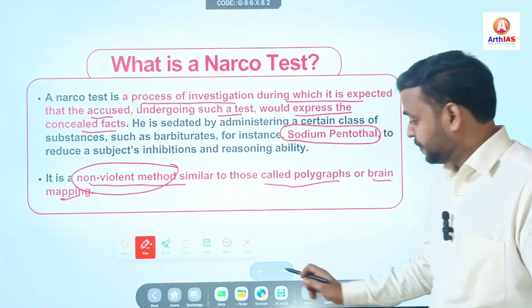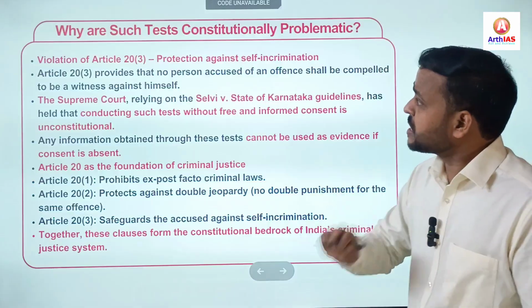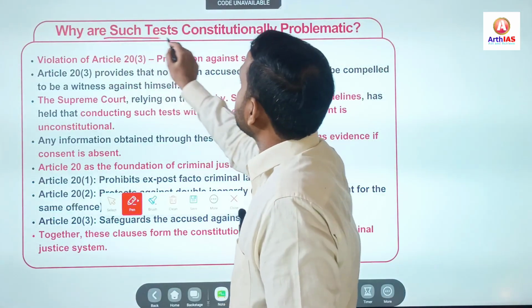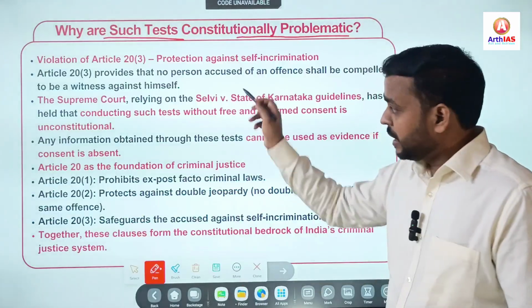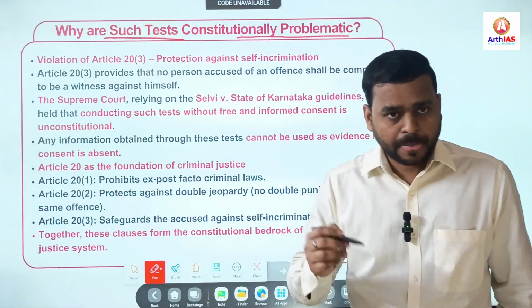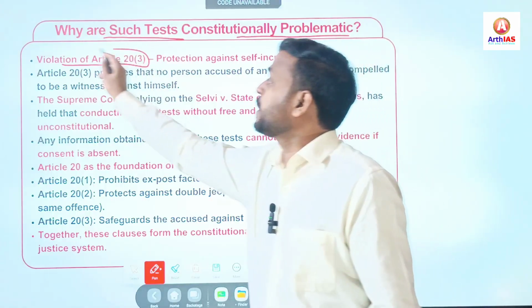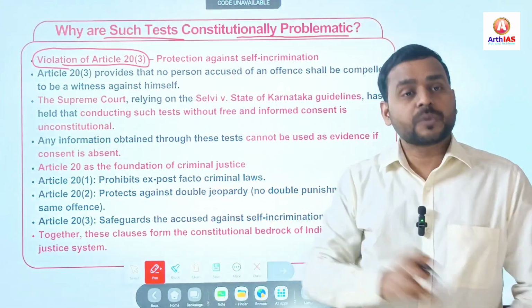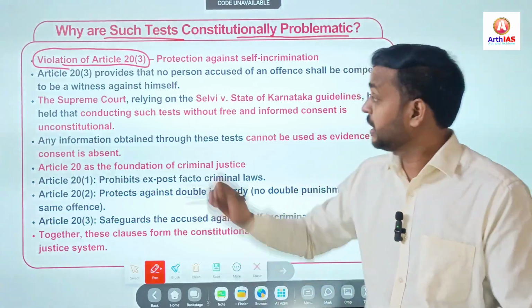Right? Now, let's see the constitutional provisions. So first, why are such tests constitutionally problematic? See, the narco test is a violation of Article 20 Clause 3. So what is Article 20 Clause 3? It is protection against self-incrimination, right?